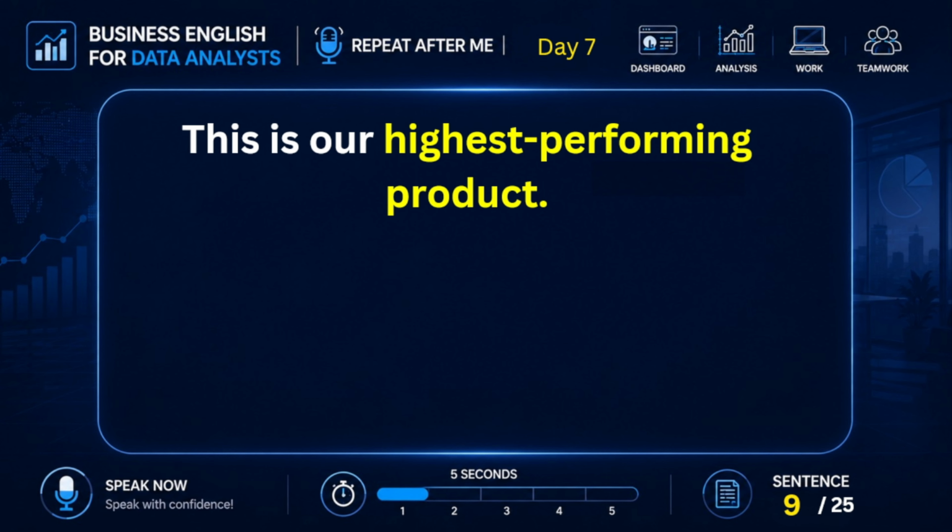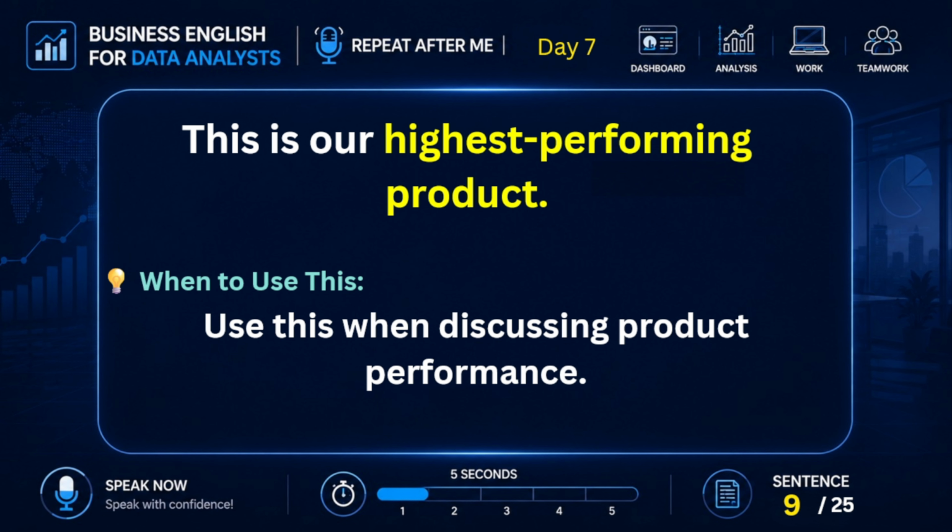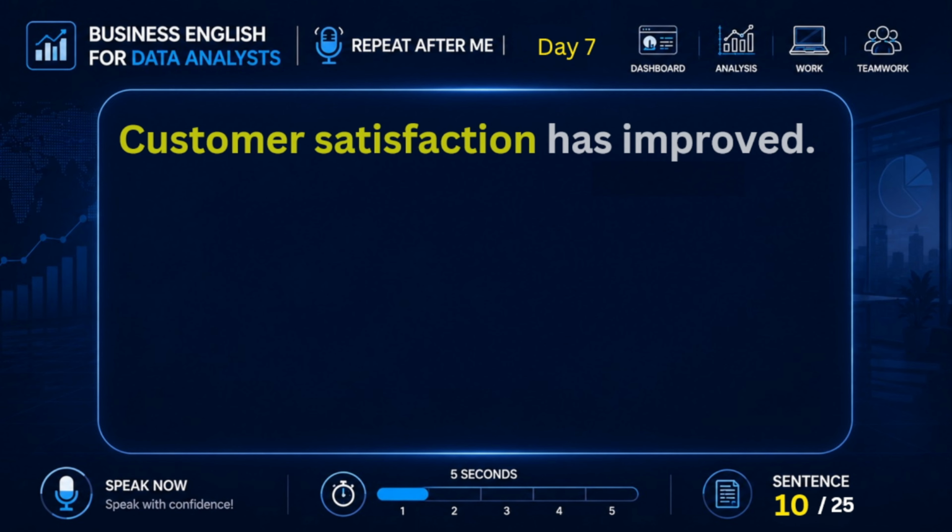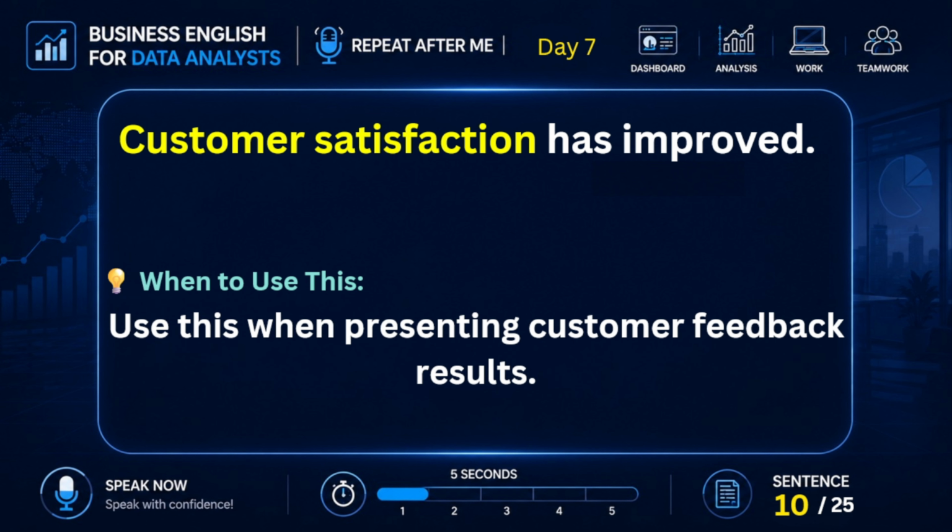This is our highest performing product. Use this when discussing product performance. Customer satisfaction has improved. Use this when presenting customer feedback results.